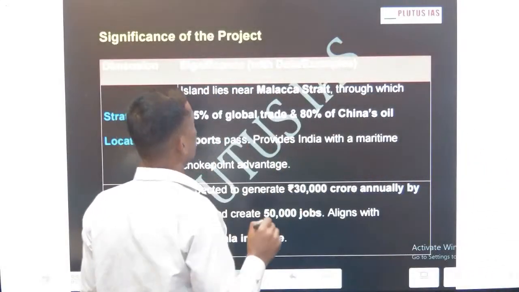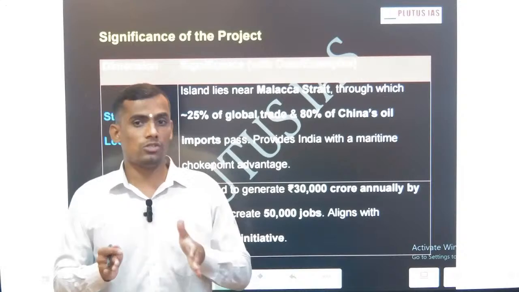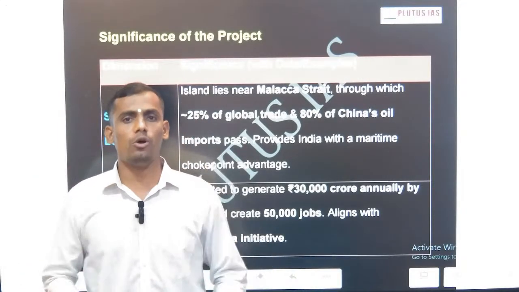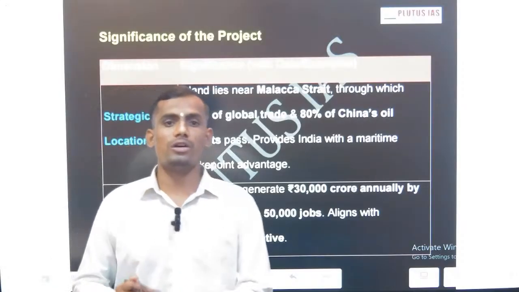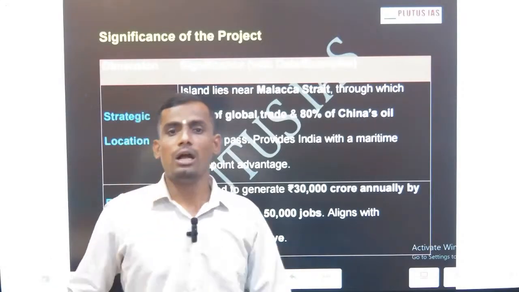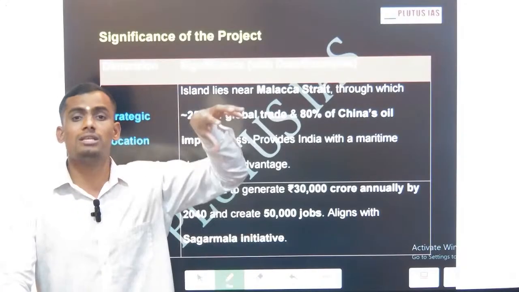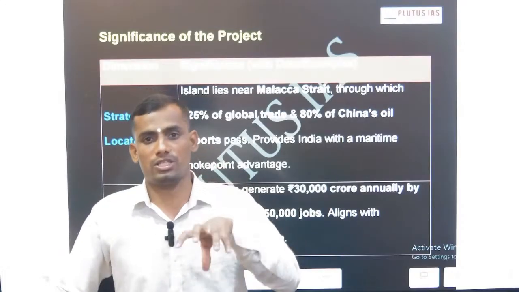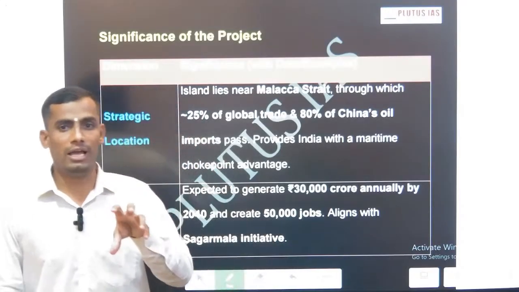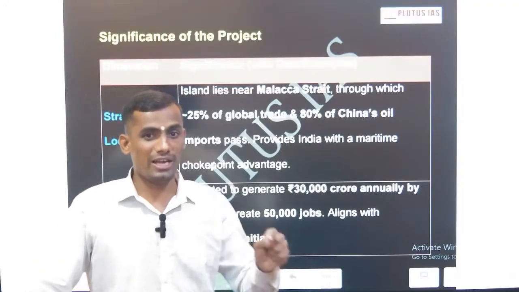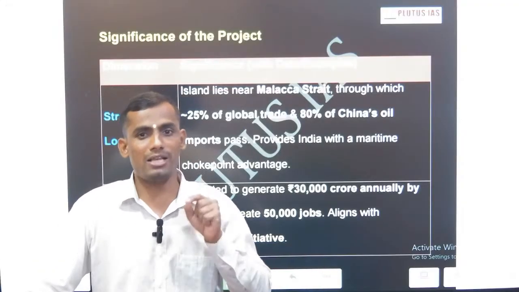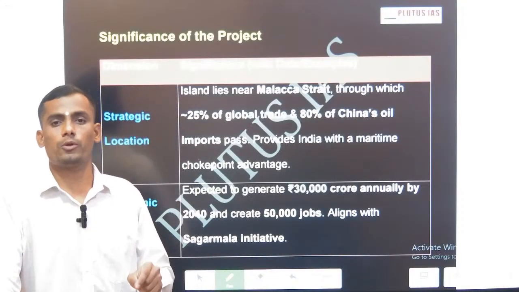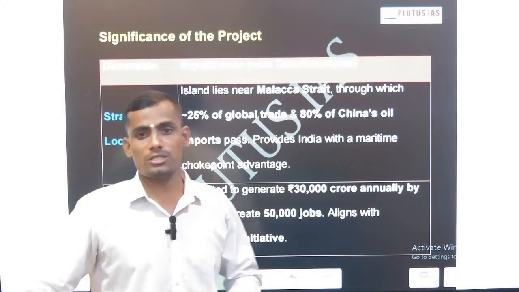Now we are going to discuss the significance of this location. The Government of India has launched this project, but there might be some objectives. What are these objectives? First is strategic location. I have discussed where exactly this Greater Nicobar lies, at the mouth and the heart of the Malacca Strait, which carries 40% of global trade. And if you see China's rise, China's 60% trade passes through the Malacca Strait. To contain China, this Greater Nicobar project is one of the ambitious projects launched by the Government of India.